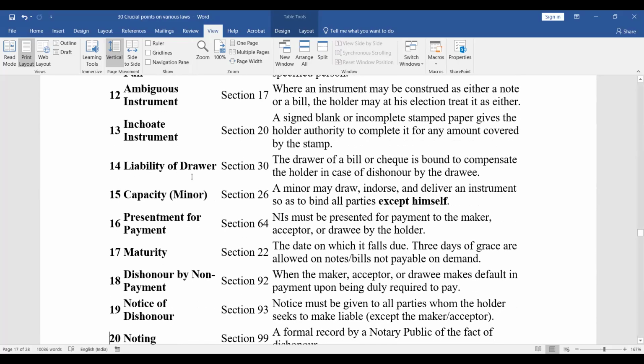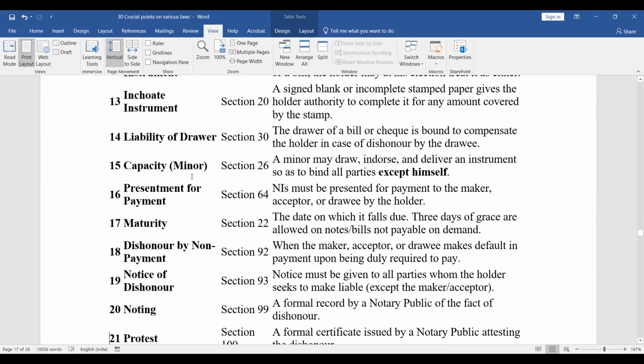Presentment for payment, Section 64: the NI must be presented for payment to the maker, acceptor, or drawee by the holder. Maturity, Section 22: the date on which it falls due. Three days of grace are allowed on notes or bills not payable on demand. Dishonor by non-payment, Section 92: when the maker, acceptor, or drawee makes a default in payment upon being duly required to pay.